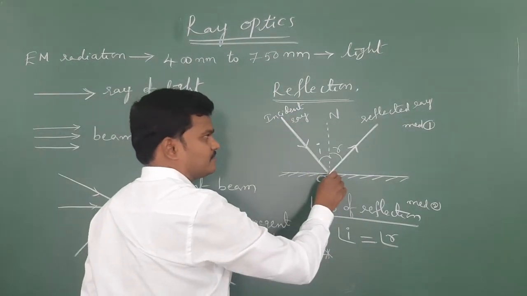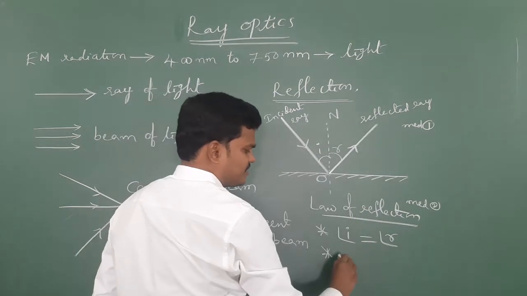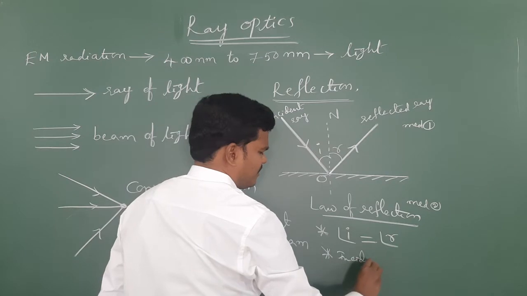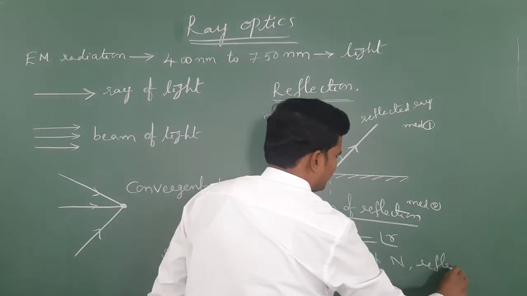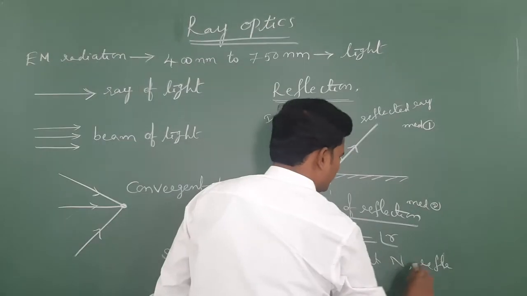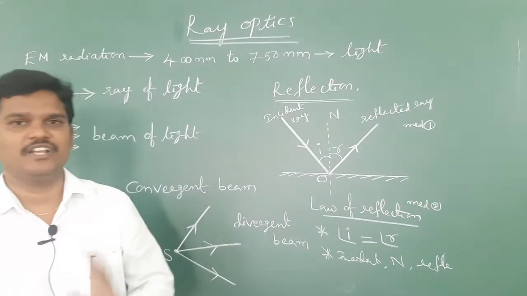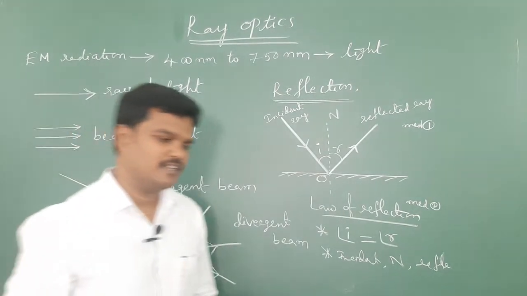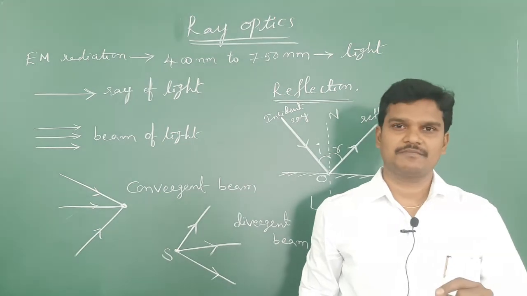Incident ray, normal drawn, reflected ray, incident ray, normal drawn, reflected ray, all lie on the same plane. So this is the second law of reflection. Generally, reflection is possible by mirrors.